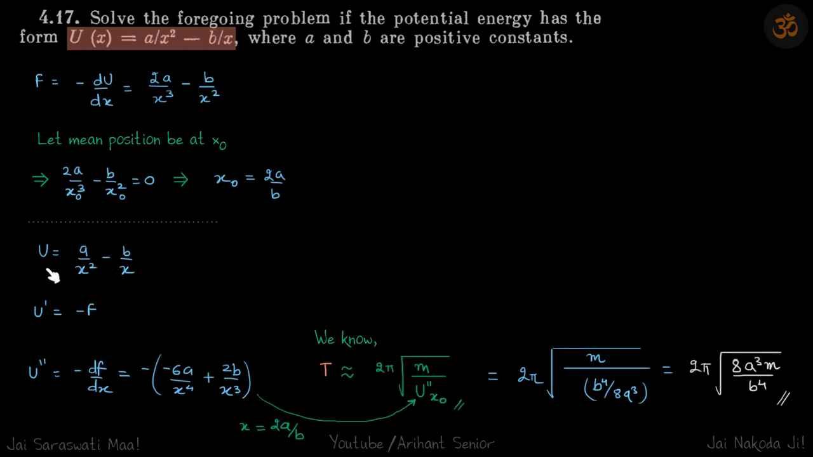Now U is this, it's given. U dash is minus F and U double dash is minus dF by dx. We already have F, so if we do minus dF by dx, that comes to be this. Now we know the time period is 2 pi root m by U double dash at x naught. If you put the value of x as 2a by b here, because that is the value of x naught, you will get this, which is our answer. All right.